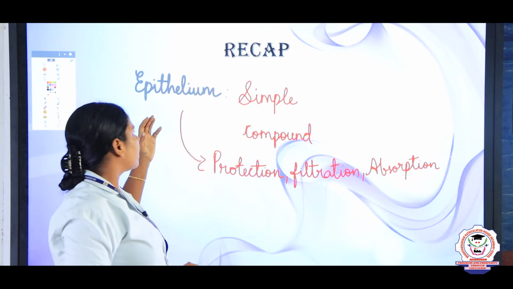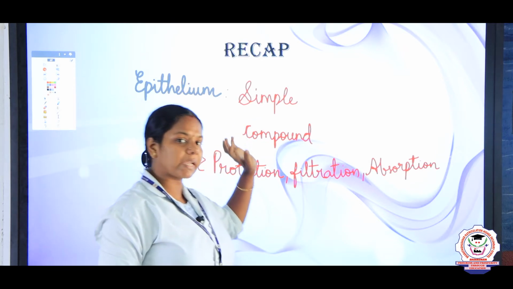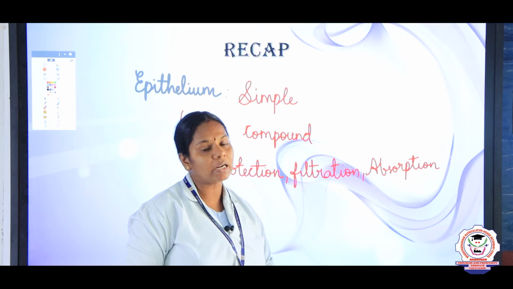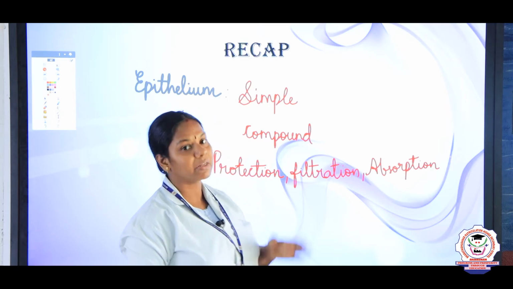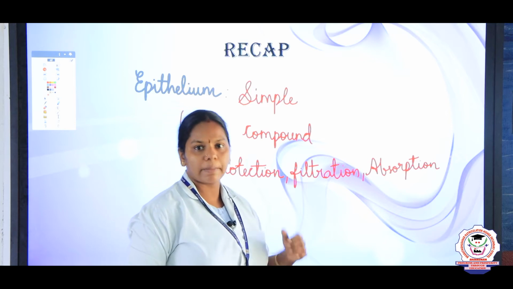Simple is again divided into simple squamous, cuboidal, columnar and pseudostratified epithelium. Likewise, we studied the classification of compound epithelium also.